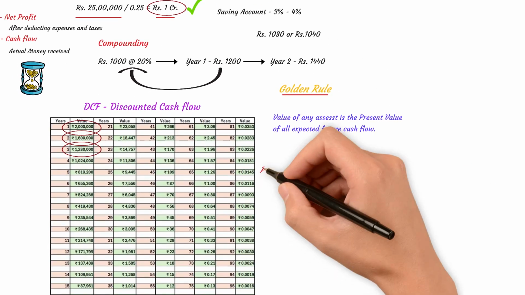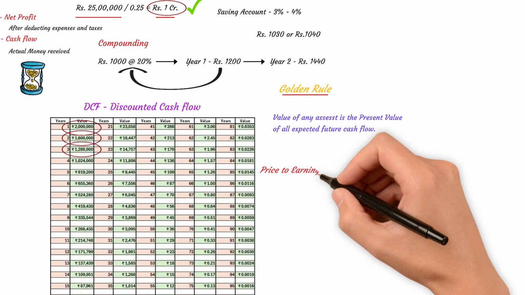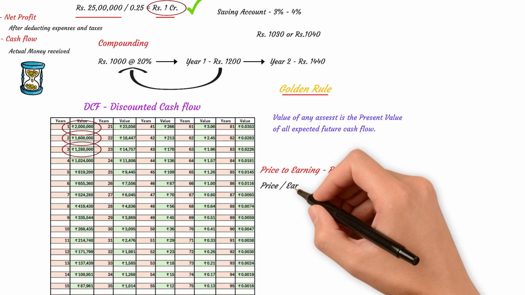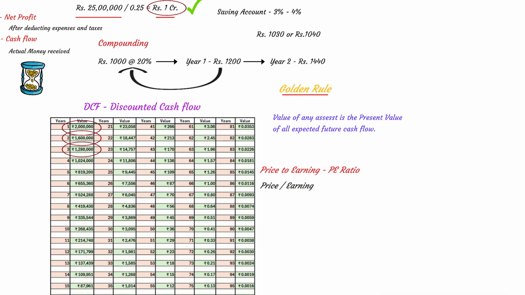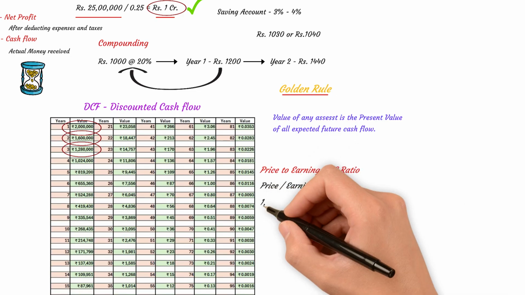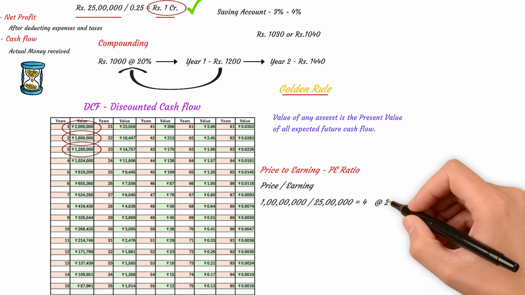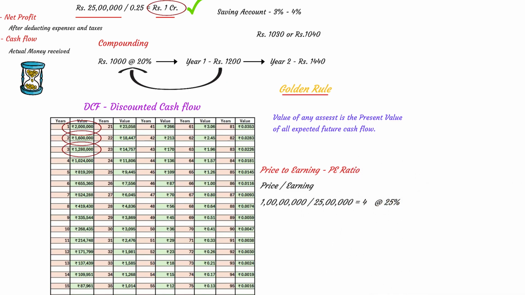Now is the perfect time for us to understand price to earning, or commonly known PE ratio. Here is how PE ratio is calculated: price divided by earning. In our case, the price that we are willing to pay is 1 crore for an expected return of 25 lakh rupees at the rate of 25% per annum. That makes our PE ratio 4.